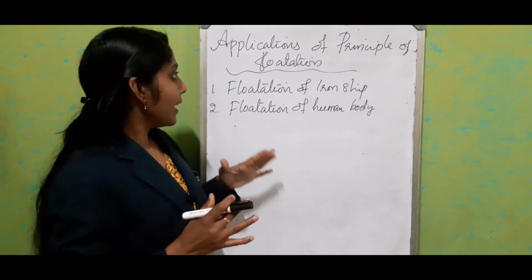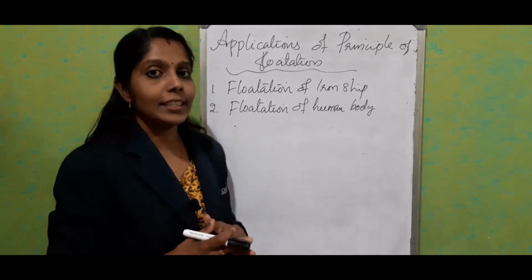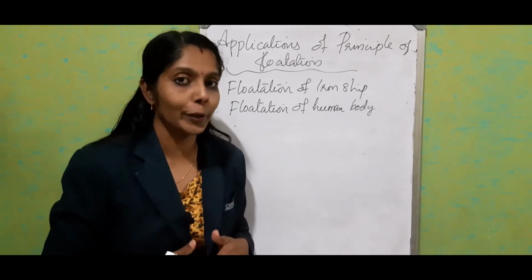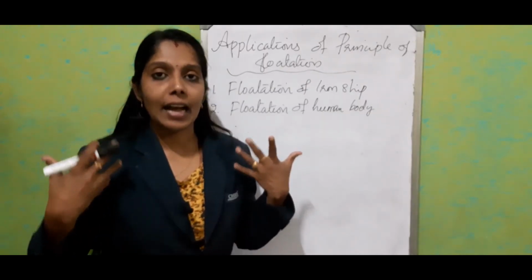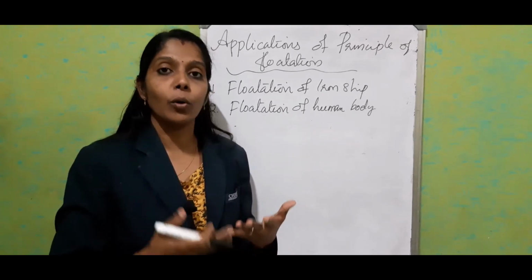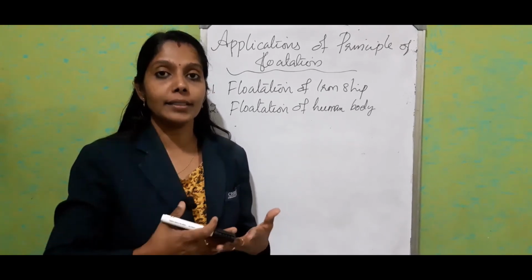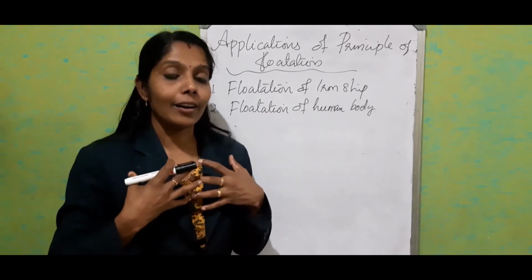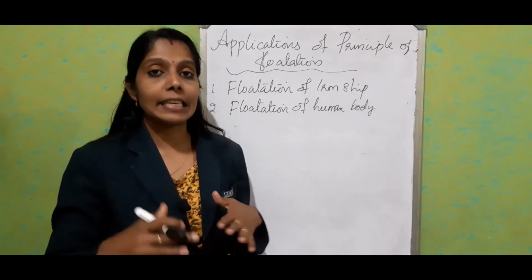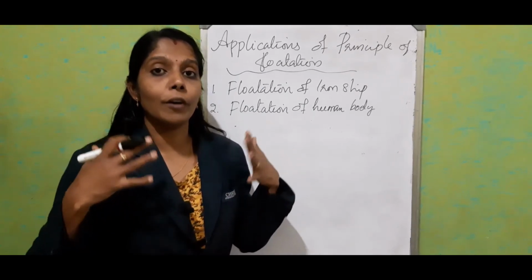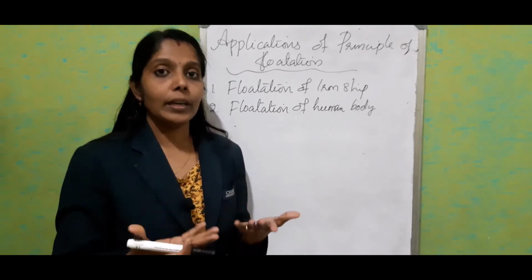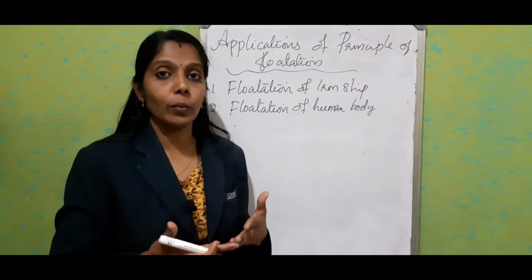The second main application of the principle of flotation is flotation of the human body. That means swimming on the water. If we consider the average density of the body, we have to consider the density of bone, blood, muscle, and even our lungs are filled with air. So all together, the average density of our body is slightly less than that of the water. So it's easy for us to swim upon the water or float.